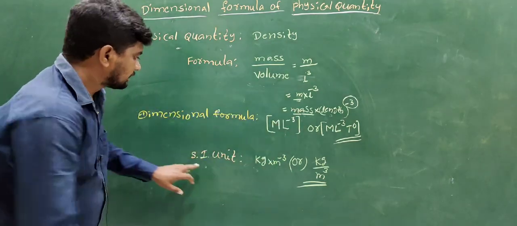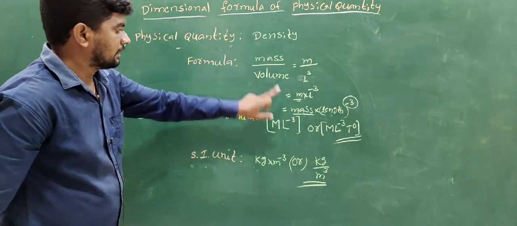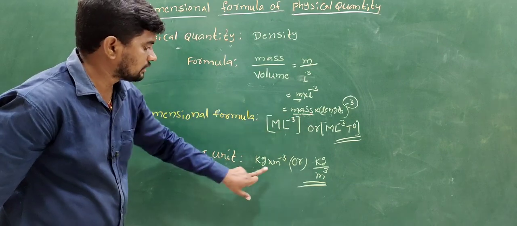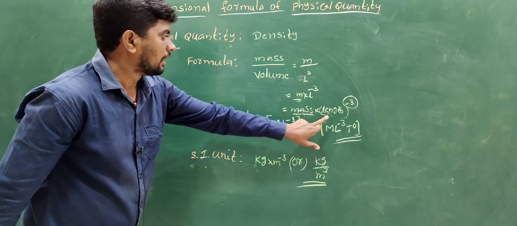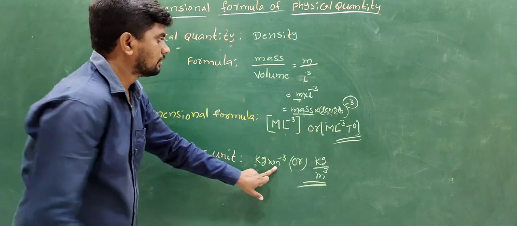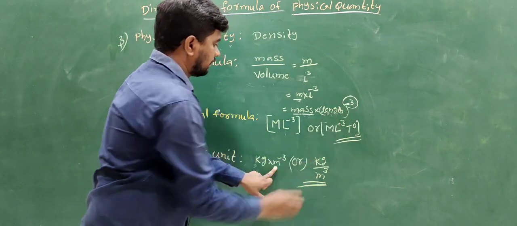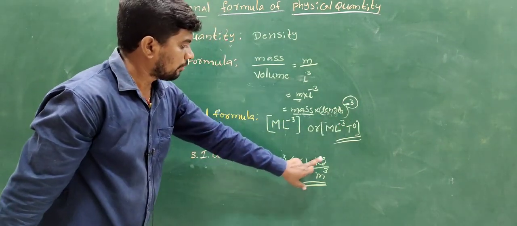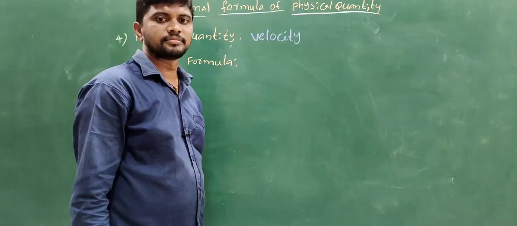Repeat once again. The SI unit of density: the SI unit of mass is kilogram, the SI unit of length is meter, to the power of minus 3, or kilogram by meter cubed.